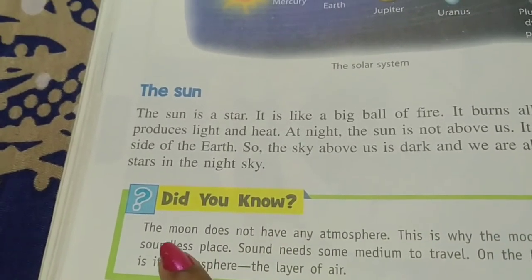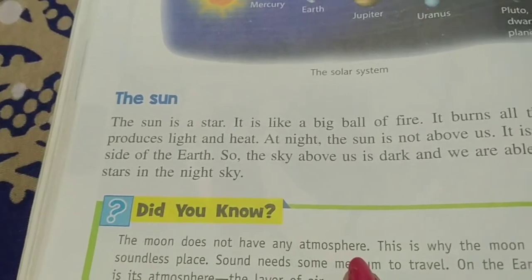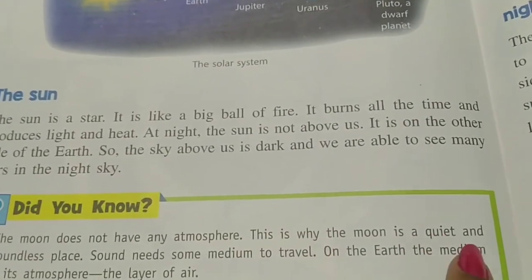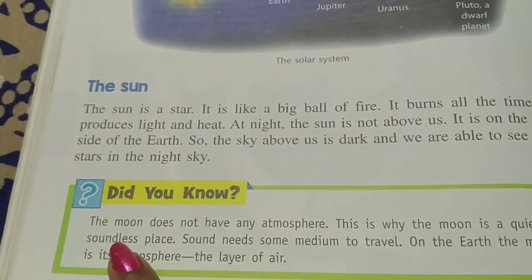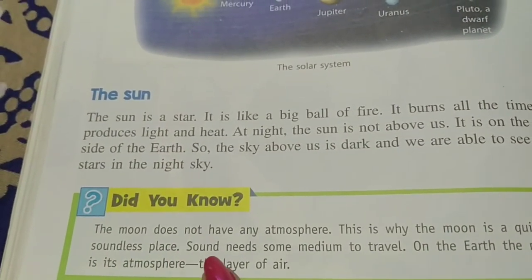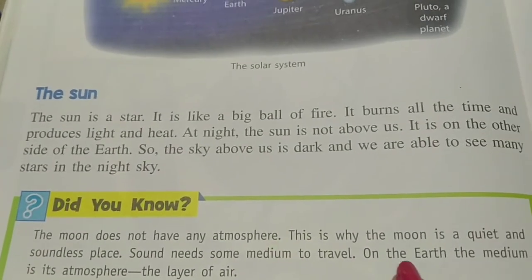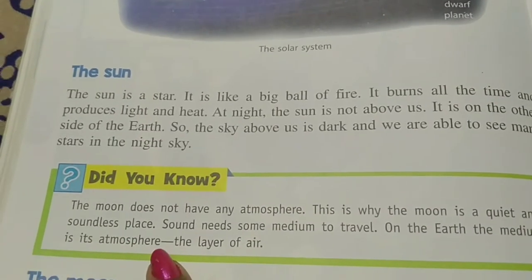Did you know? The moon does not have any atmosphere. This is why the moon is a quiet and soundless place. Sound needs some medium to travel. On the earth, the medium is its atmosphere, the layer of air.